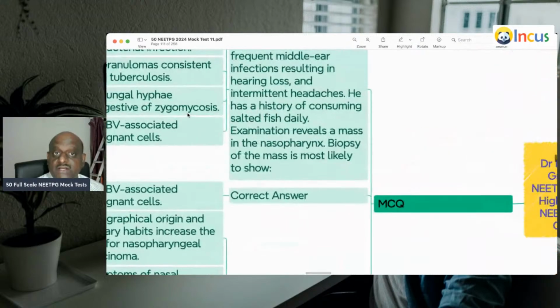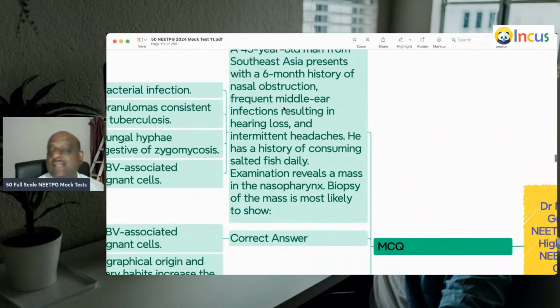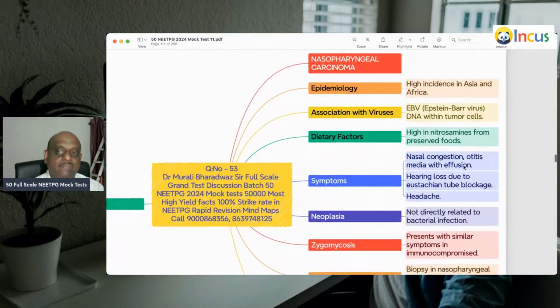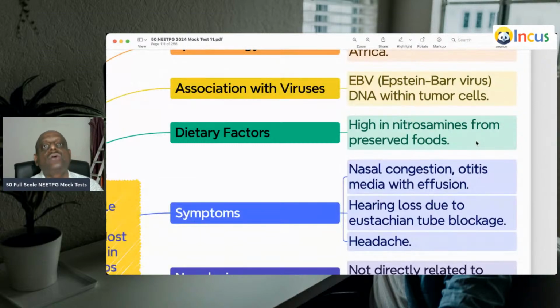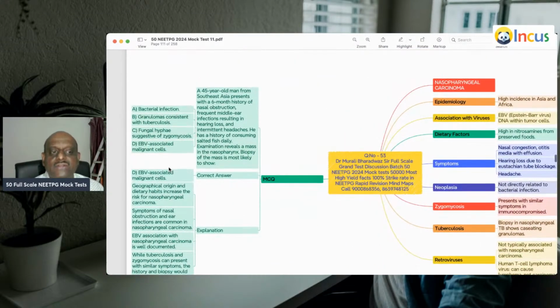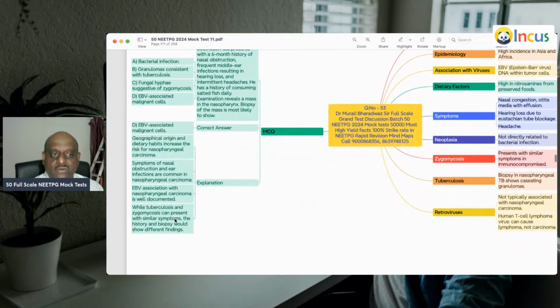A 45-year-old Southeast Asian with a 6-month history of nasal obstruction, frequent middle ear infection, hearing loss, intermittent headache, eating salted fish daily. Salted fish में क्या रहता है डॉक्टर? Typically preserved foods are high in nitrosamines, which lead to nasopharyngeal carcinoma, is what you need to remember.